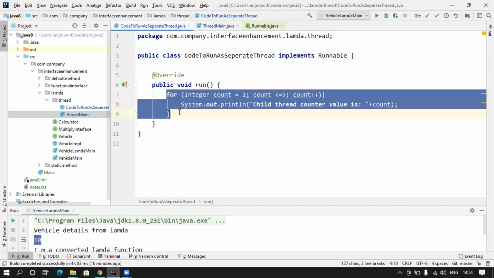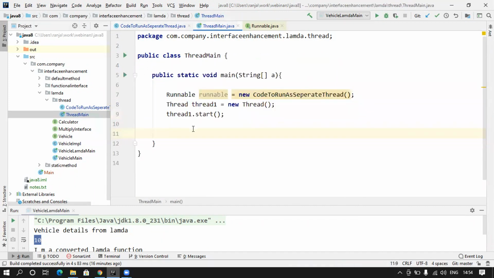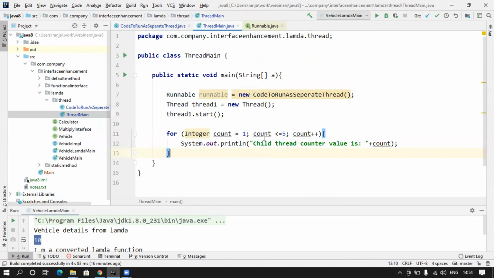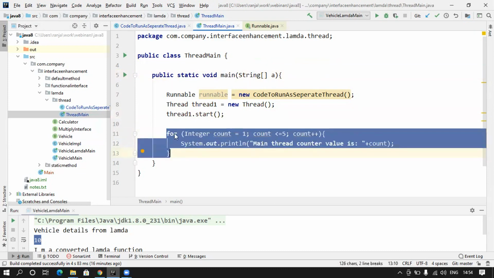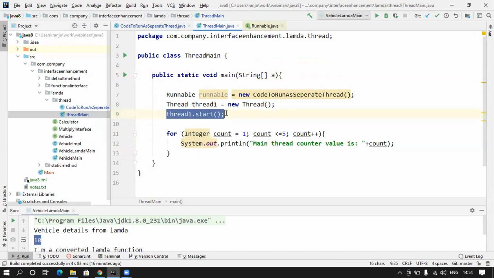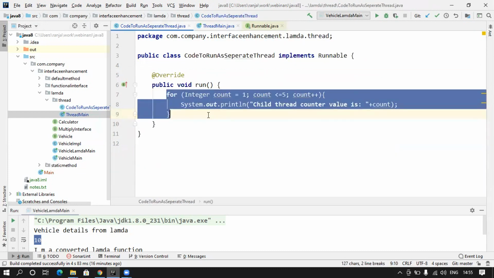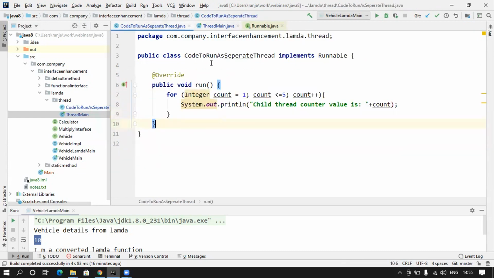And now I will write the same logic, copy paste here in the main one. And I will say main thread, because this is the main thread counter value. Let me put it this way here. Because this is what? This is the main method. So this code is part of main thread. Only this code, which is getting started by this, which is here, is part of child thread.